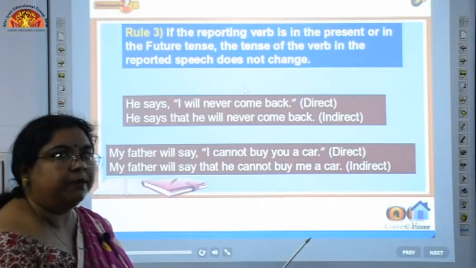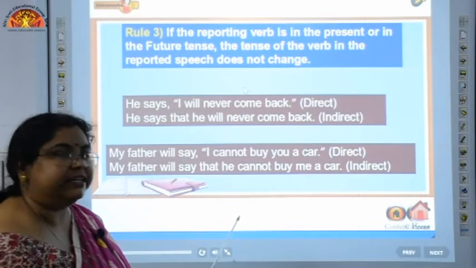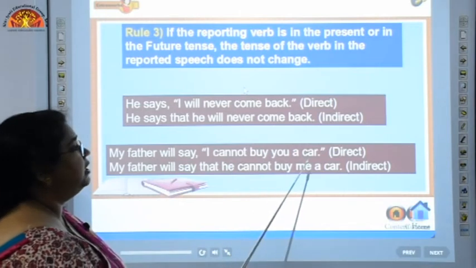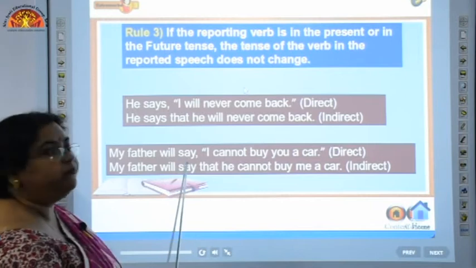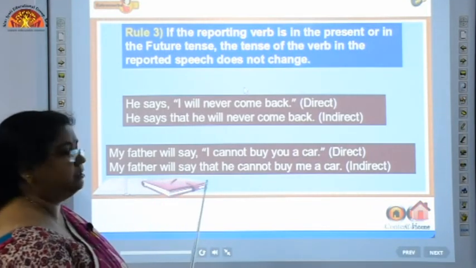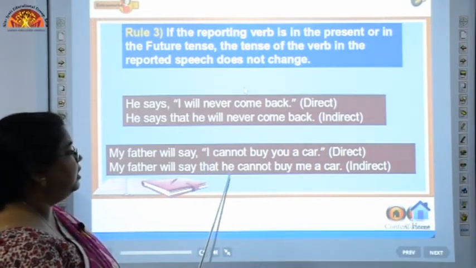Is it clear? Now, we will take one more example from future tense. My father will say, I cannot buy you a car. Now, here the reporting verb is in future tense. So, my father will say that, we have introduced that here. I is changed to he.